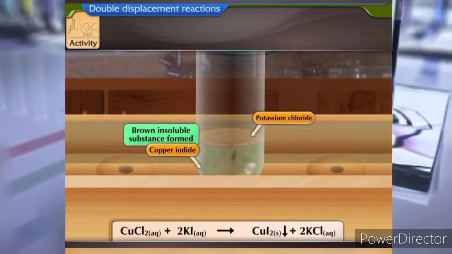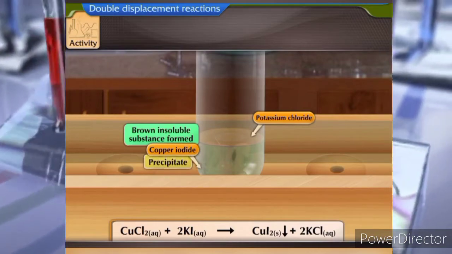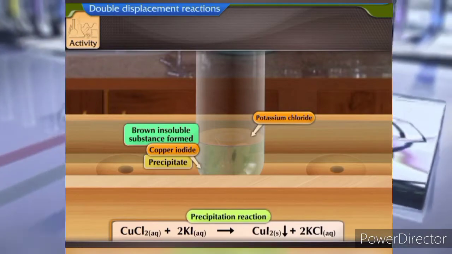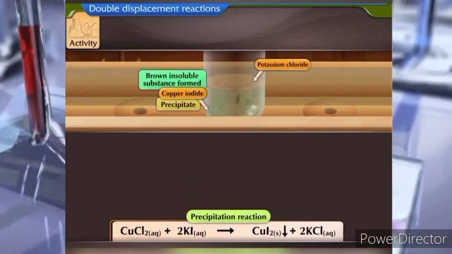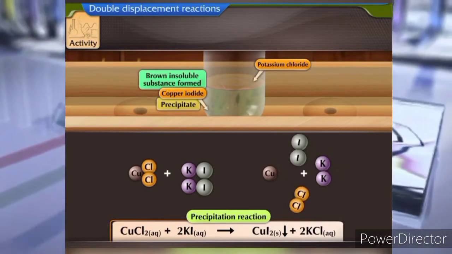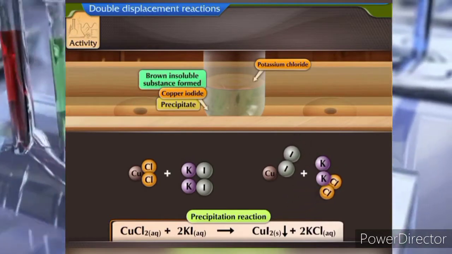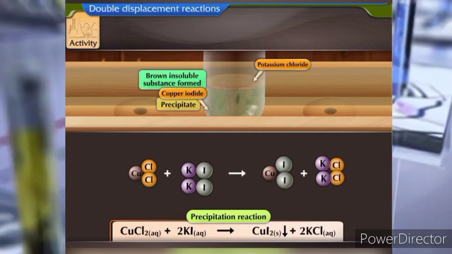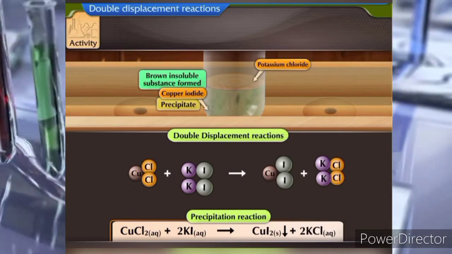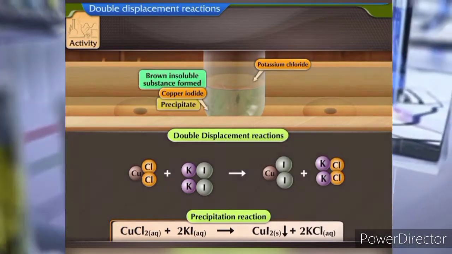This insoluble substance is called a precipitate. So this reaction can also be called as a precipitation reaction. There are certain reactions in which ions of the reactants exchange places to form two new compounds. These are called double displacement reactions. Let us consider some more reactions.